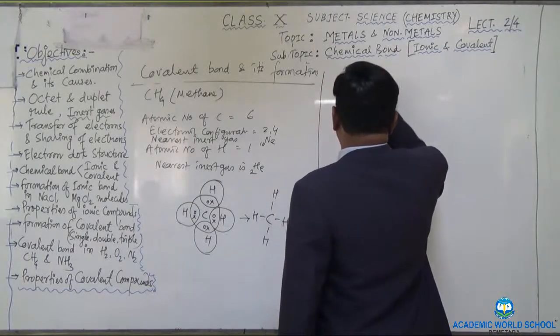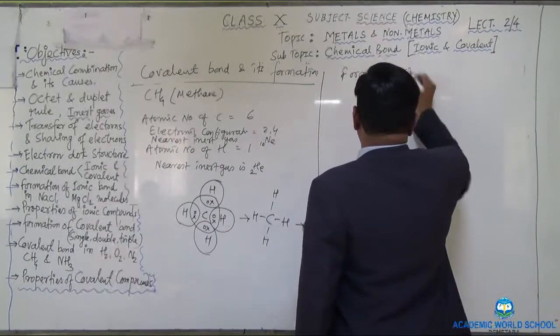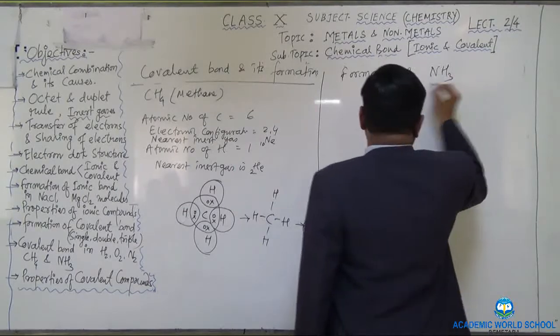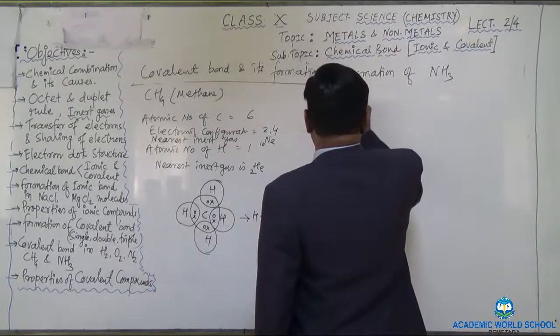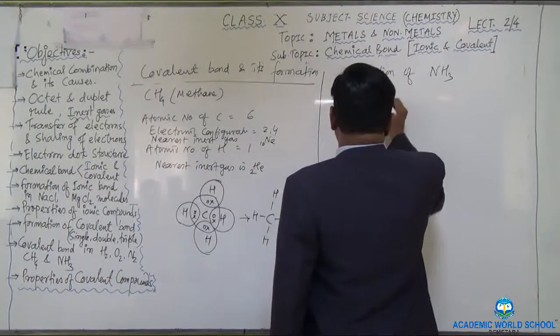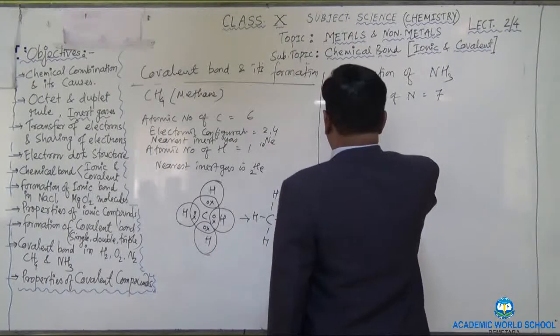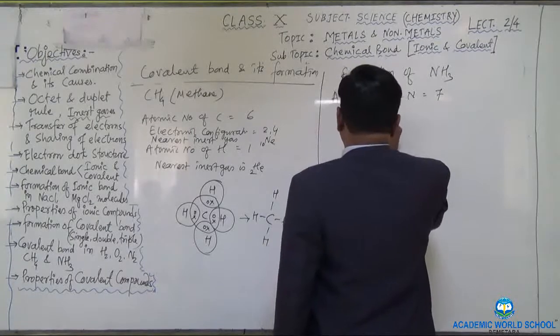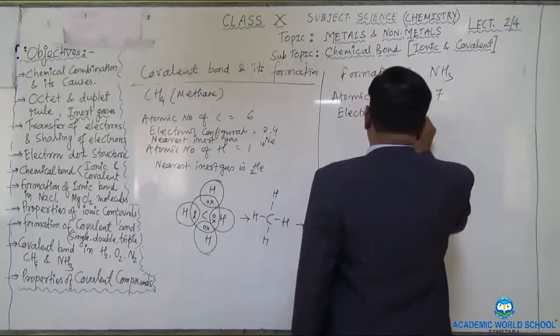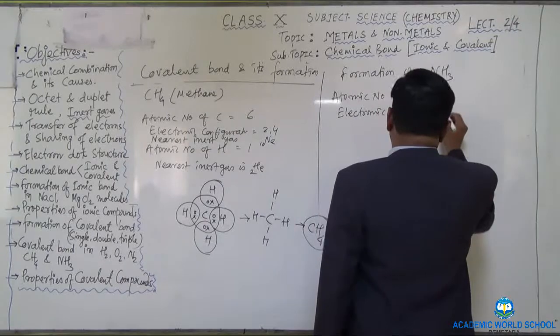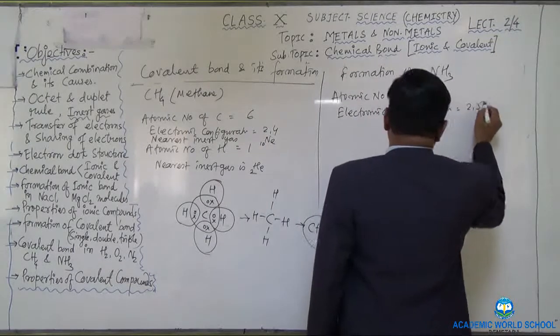Formation of ammonia, NH3, right? So first write the atomic number. The atomic number of nitrogen is 7. The electronic configuration is 2 and 5, right?